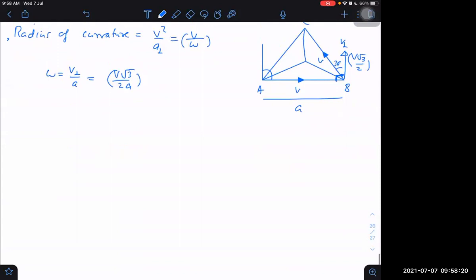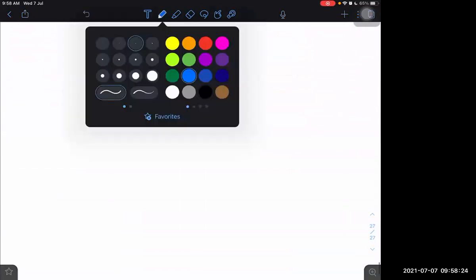Next we can take the shortest distance of approach.